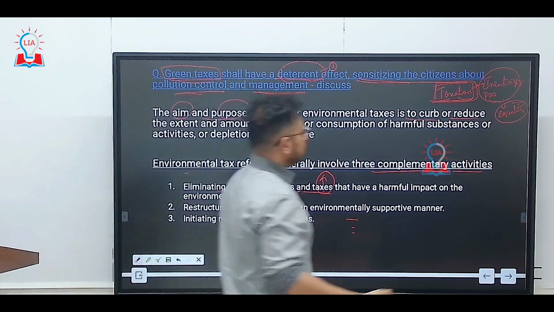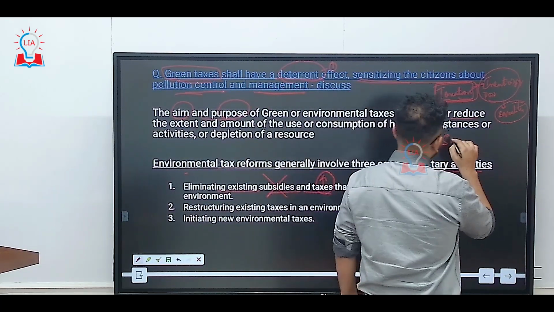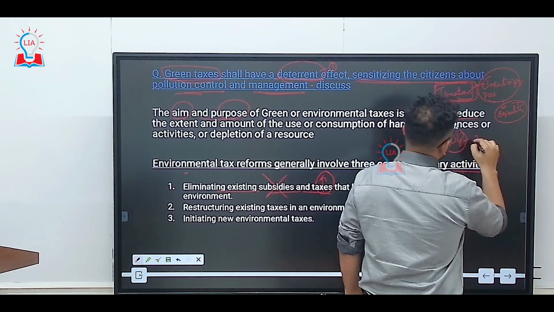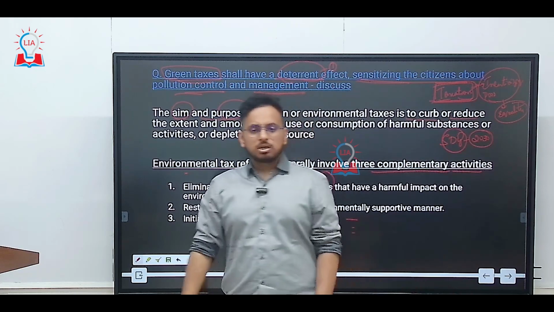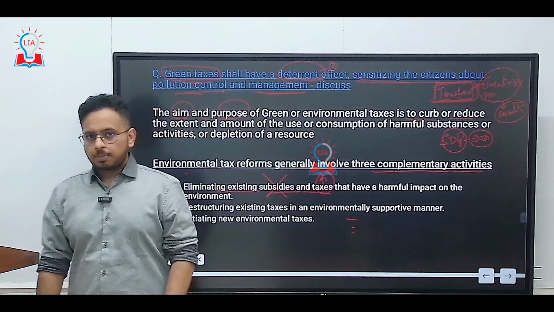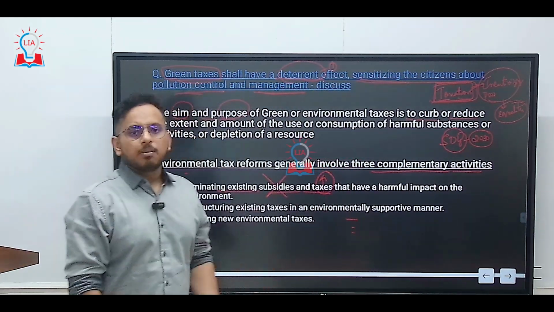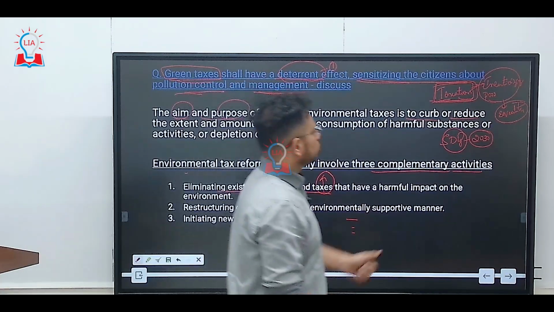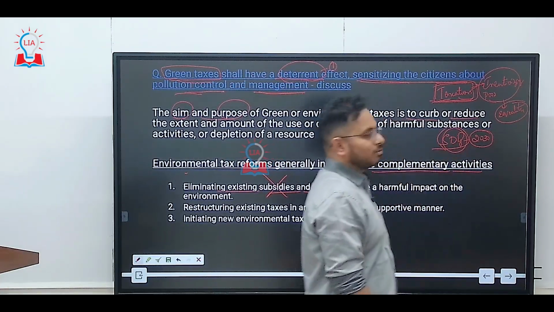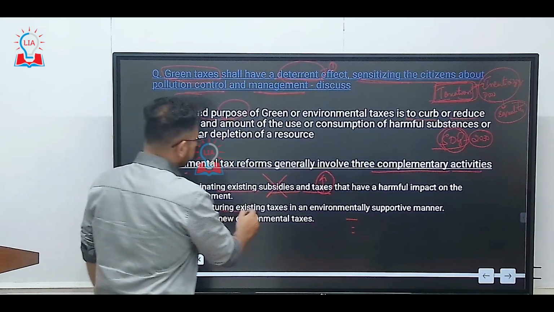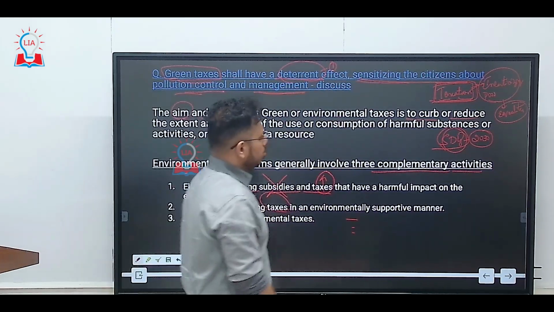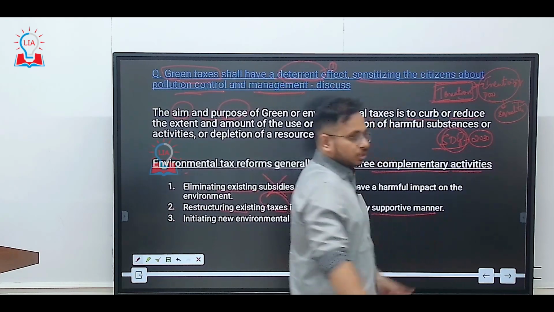As you know, India has a target of achieving sustainable development goals by 2030. In 2015 we came out with the sustainable development goals, or SDG. India is an active member and is trying hard to attain the SDG by 2030. Restructuring the existing taxes in an environmentally supportive manner: this is what we were talking about.